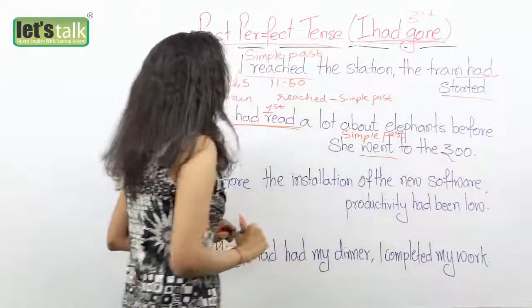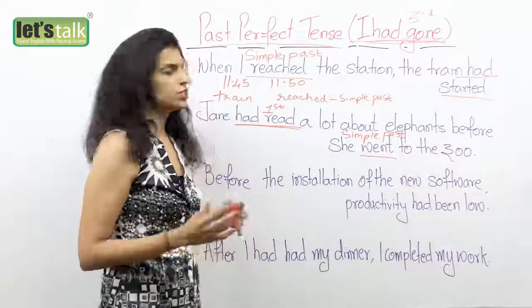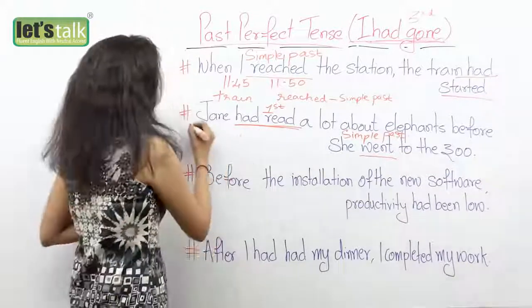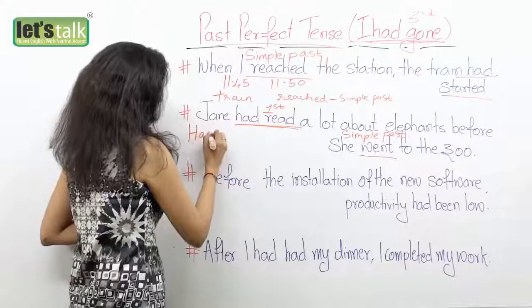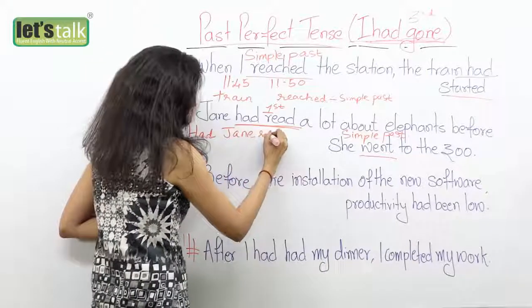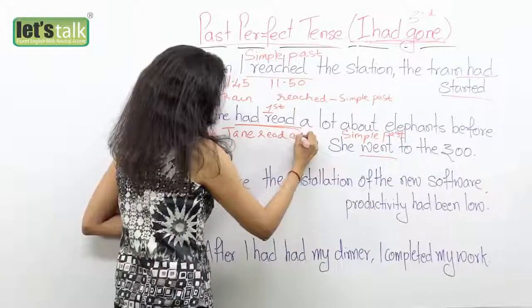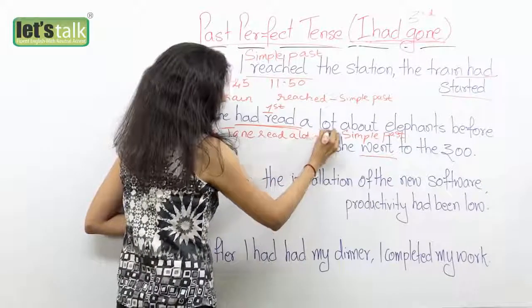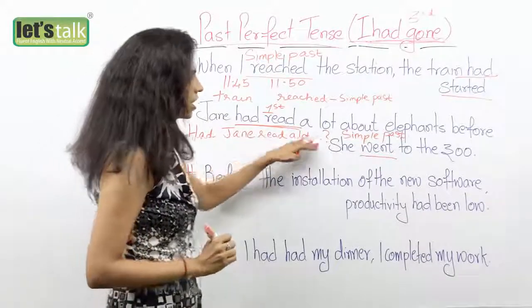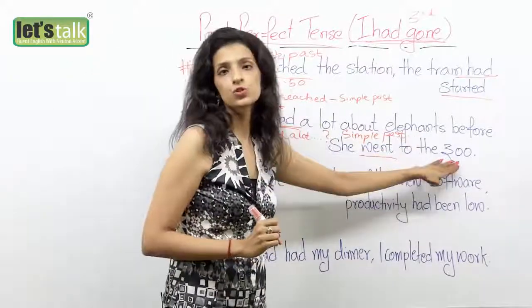Okay. But just supposing I want to ask you, did she read a lot? So how am I going to make a question? It's going to be as simple as this. So I'm going to say, had Jane read a lot about elephants before she went to the zoo?